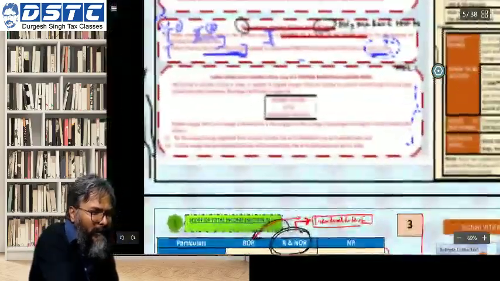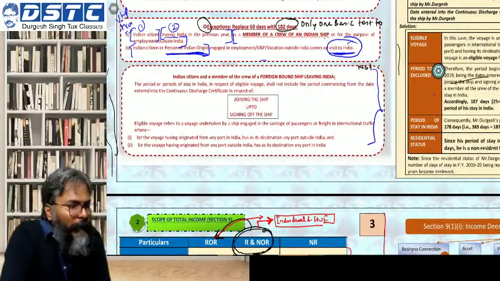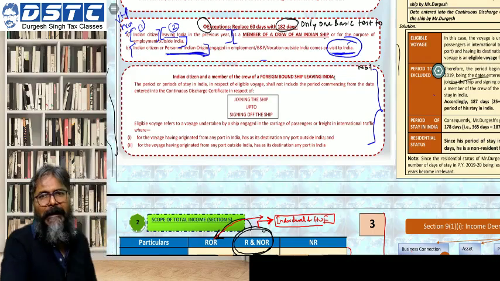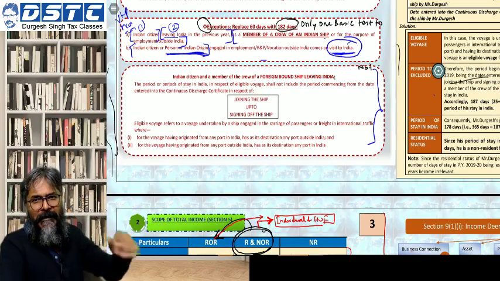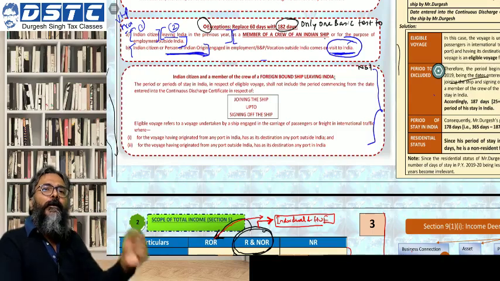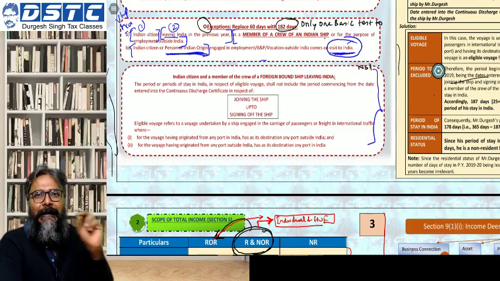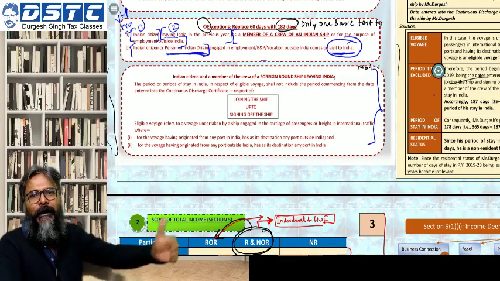So students, this is about what? The Indian citizen and a member of a crew of a foreign bound ship leaving India. Generally when we say stay in India, India will include even the territorial waters of India, that is the TWI. Now that TWI students is 12 nautical miles.